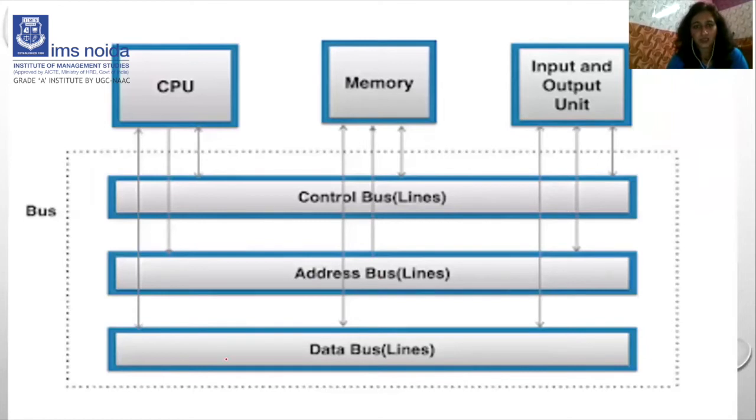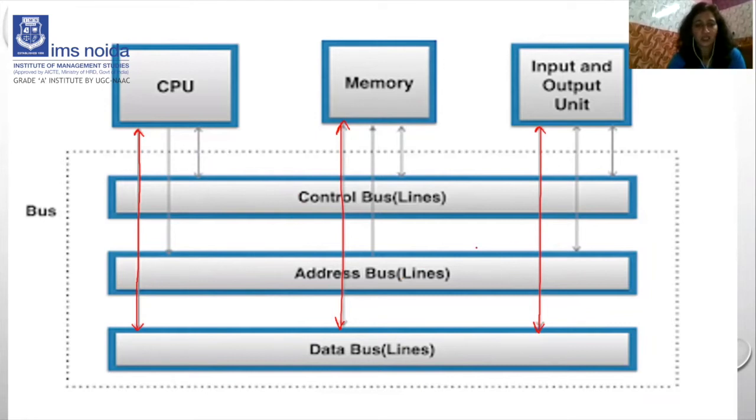First, see the diagram here. Here we will discuss the data bus or data line. As we can see here, the data bus is communicated through the CPU from this to this. If we see here, the data line is attached with memory through this line, and it is attached with input output through this line. What does it show? Don't look at the control and address bus at this time. Here we discuss the data bus.